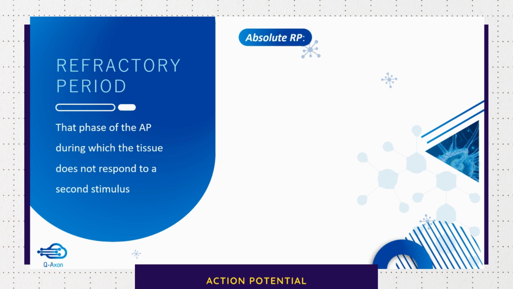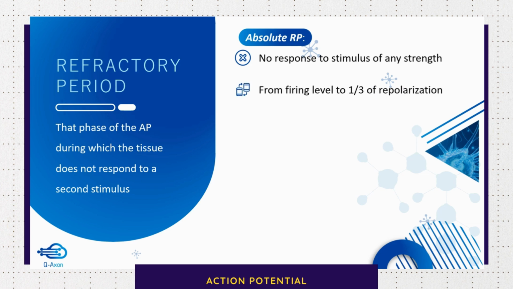Absolute refractory period, as the name itself suggests. This is absolute, meaning that even if you increase the strength of the second stimulus, the tissue will not respond. So there is no response to stimulus of any strength. Now, absolute refractory period extends from the firing level, that is the threshold, to 1/3 of repolarization, and its value is 0.5 to 1 millisecond in a nerve.